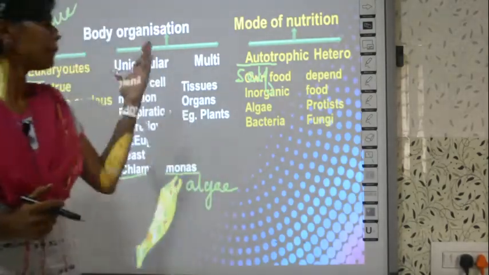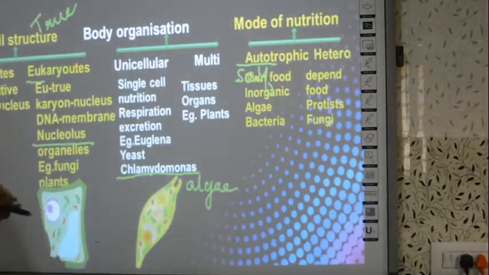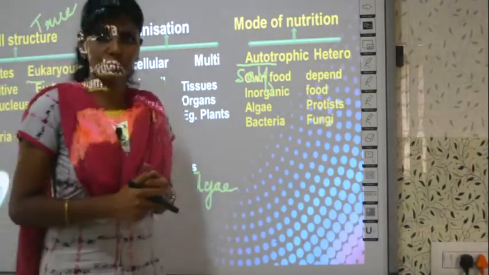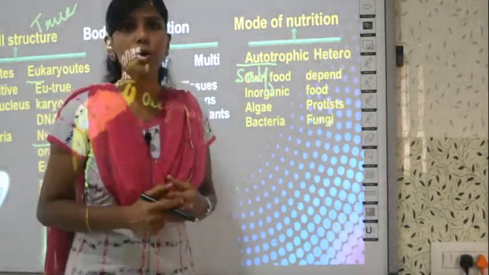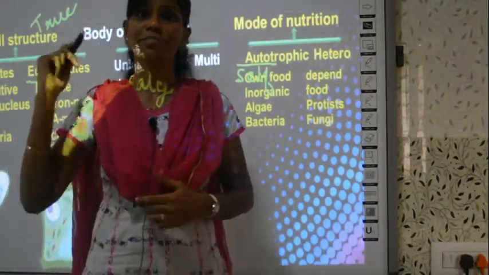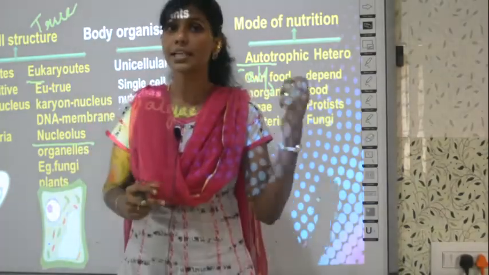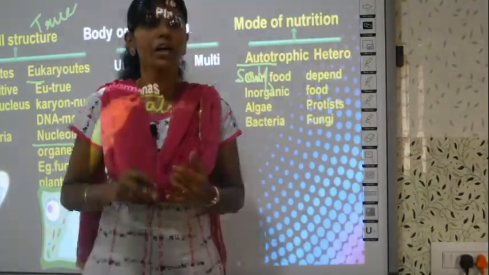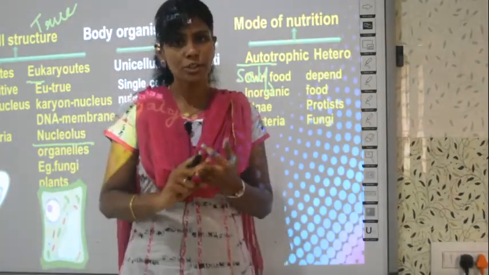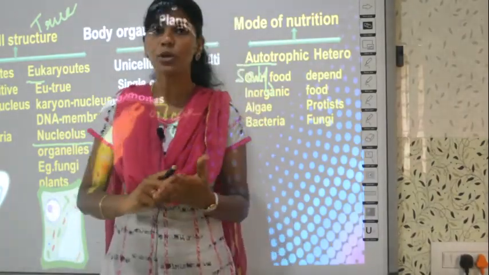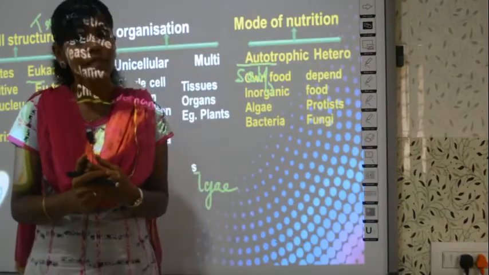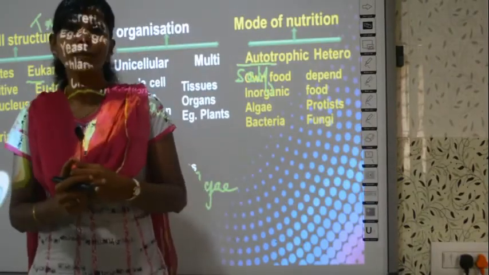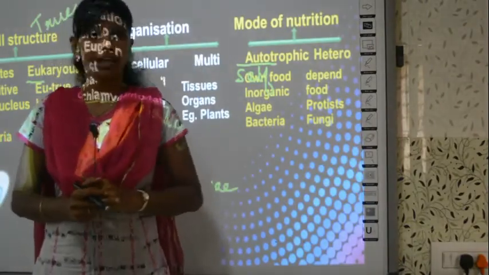So that is all for today's class, and in your next class you will be studying the properties of all the 5 groups. I told you, we classify organisms into 5. What are they? Monera, Protista, fungi, plantae and animalia, no? So in the next class you will be studying in detail the properties of these 5 groups.